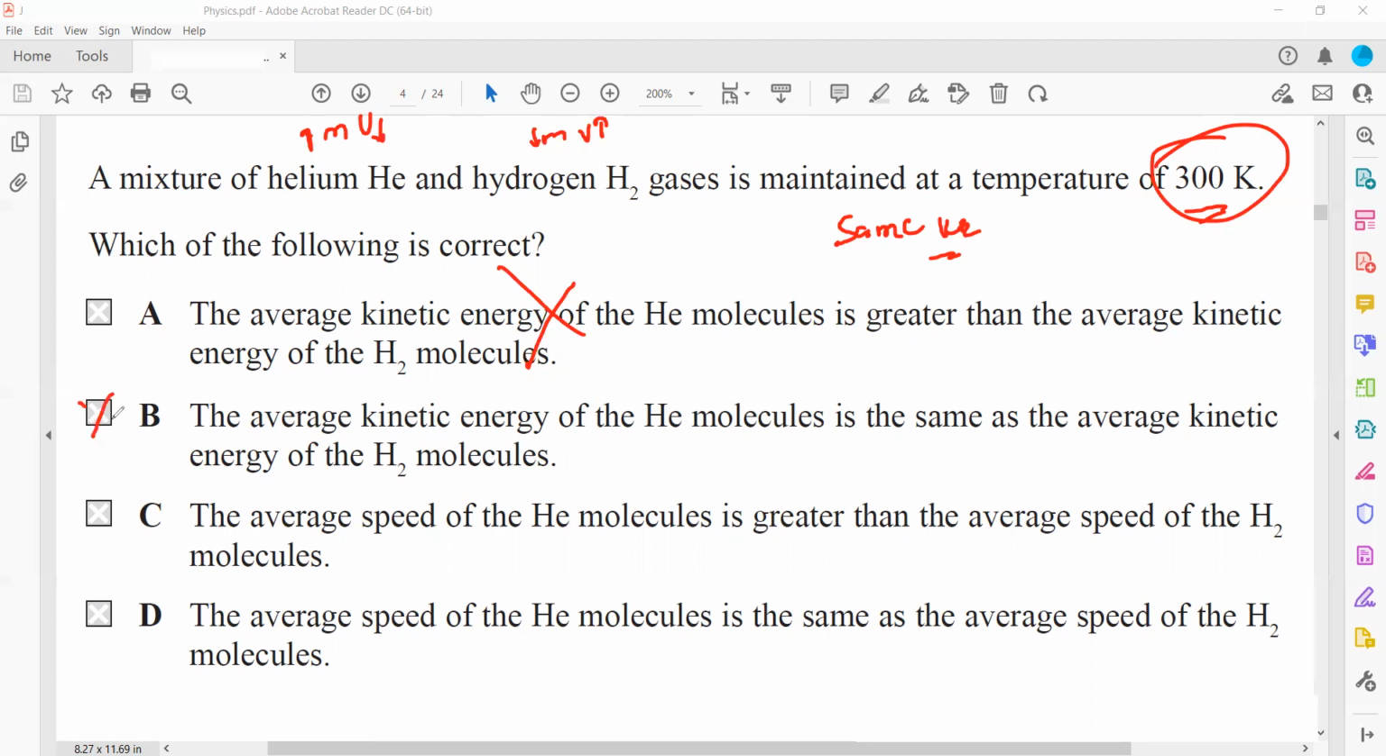The average speed of helium molecule, now about speed. As you can see, helium molecules are heavy. They are moving slower. And the average speed of helium molecule is the same? Again, it is not the same because their mass is different. So their speeds cannot be the same. Otherwise, if their speeds are the same and they have a different mass, then they should have a different temperature as well, because the result of kinetic energy, which is half mv square, will come out different for hydrogen and helium.